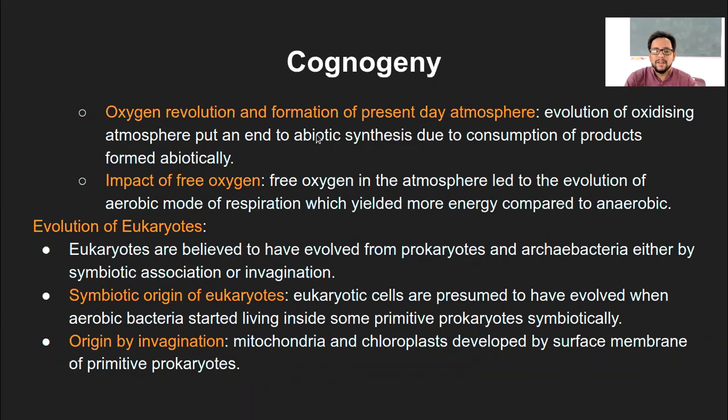Abiotic synthesis, as in whatever it started with, like in terms of Miller and Urey's experiment, that methane, ammonia, and all those gases, they formed certain smaller molecules, right? In terms of smaller amino acid or nucleotide fragments and so on. So that process of abiogenesis stopped, and due to the consumption of products which were formed by this abiotic process, that led to a complete shift in the environmental situation.